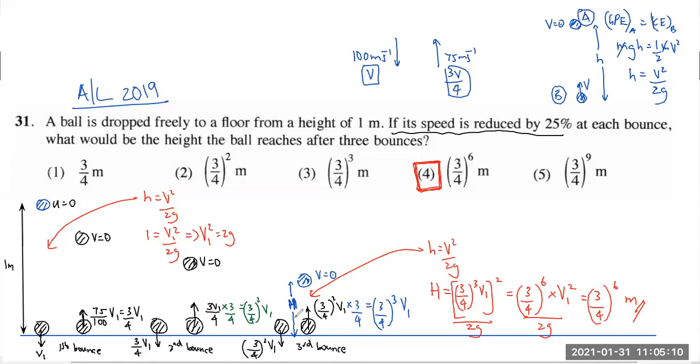First, you have to figure out the final velocity after the third bounce, the velocity at which the object will recoil or bounce back up. And then you have to apply the kinetic energy, gravitational potential energy equation for the first part and the last part. Find a relationship between velocity and height, and then apply it.